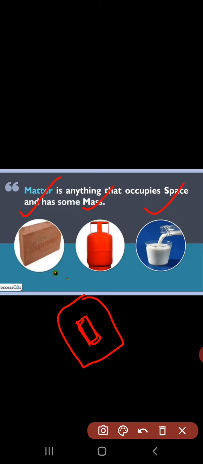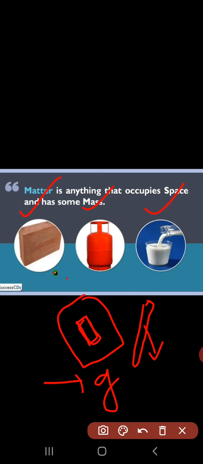We can take the example like a pen. If we put this pen on a table, the pen has a particular mass, whether it is in grams or kilograms. It has a mass, and also when we put it on a table, it occupies certain space.